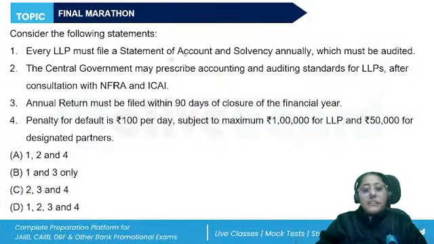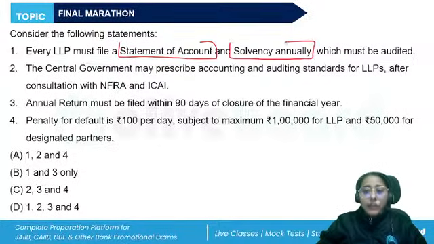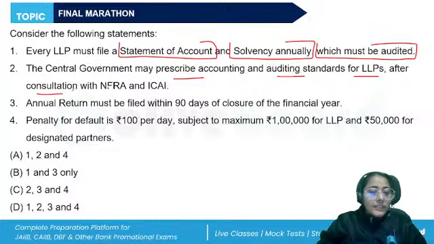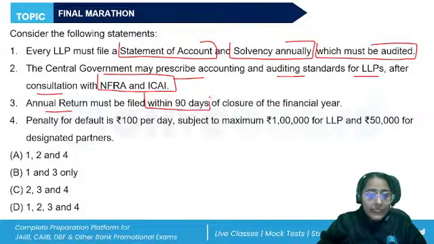Every LLP must file a statement of account and solvency annually, which must be audited. The central government may prescribe accounting and auditing standards for the LLP after consultation with NFRA and ICAI. Annual returns must be filed within 90 days of the closure of financial year.